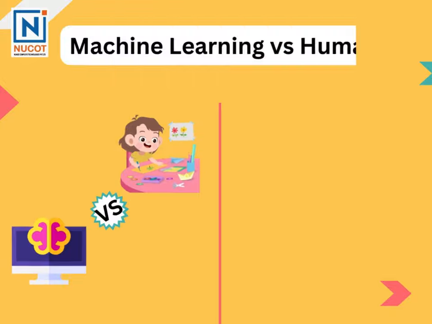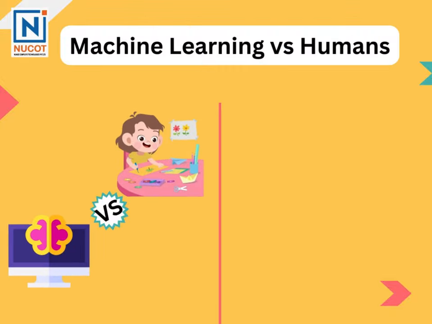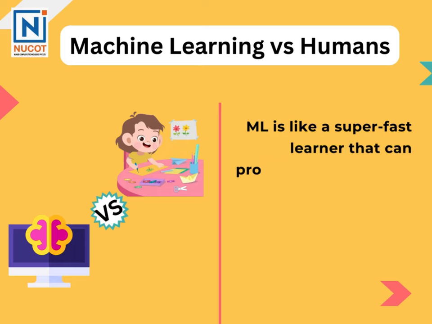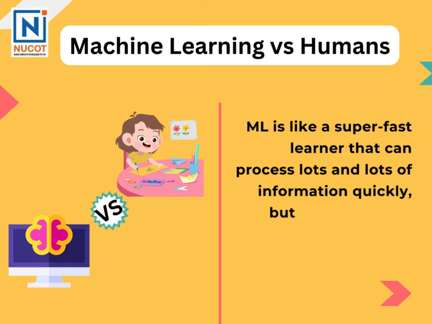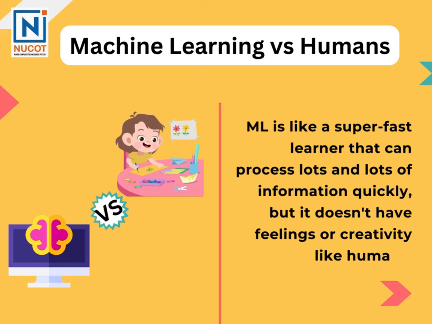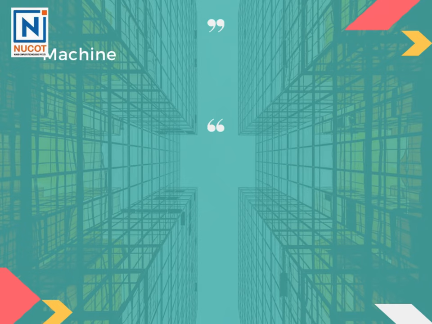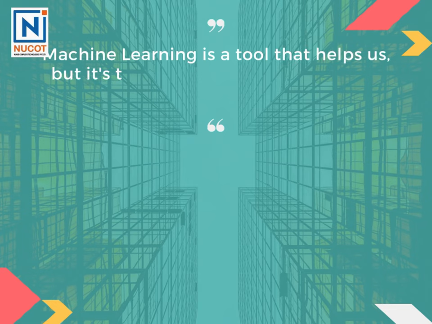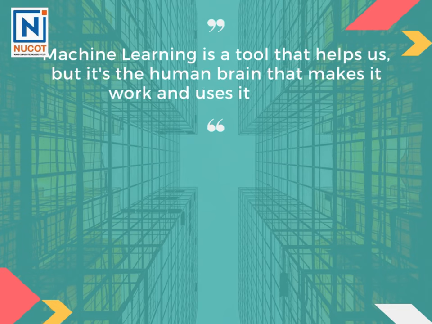Machine learning versus humans. ML is like a super fast learner that can process lots and lots of information quickly, but it doesn't have feelings or creativity like humans. Machine learning is a tool that helps us, but it's the human brain that makes it work and uses it smartly.